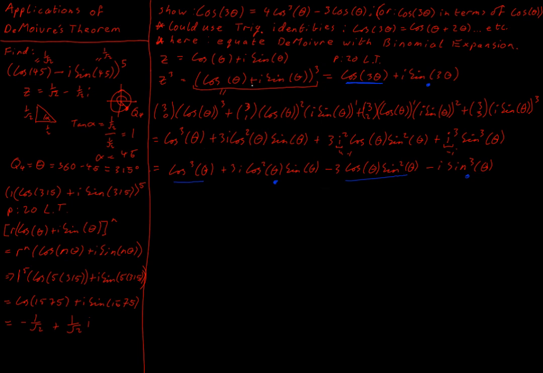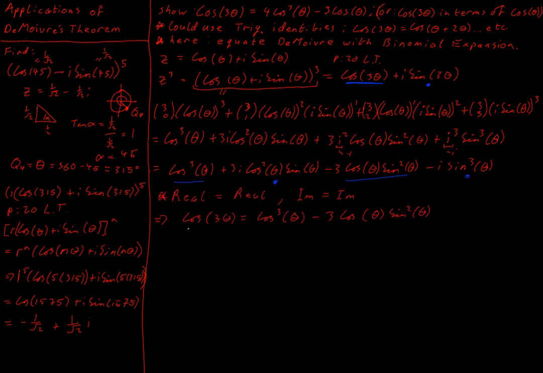Now, which one do I want in this case? I want to isolate cos 3 theta, so I want to get the real part of this. If I was asked about sine 3 theta, I would be getting the imaginary parts equal to each other. But here, I want the real parts. So I'm going to now have this new equation and see if I can simplify it down to what I was asked for.